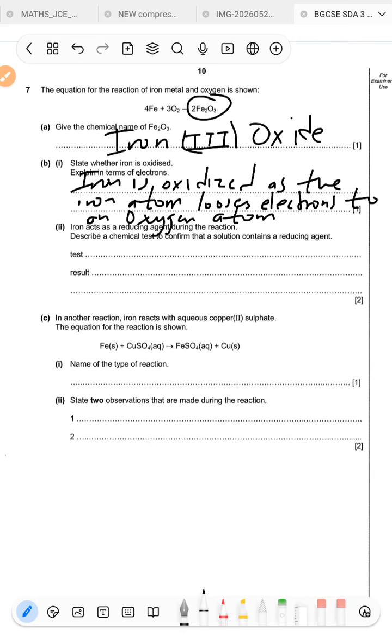So the test is that we add to our sample acidified potassium permanganate. You can just write the word, or write the formula there, but I'm running out of space, so I'm just going to write the chemical formula there.